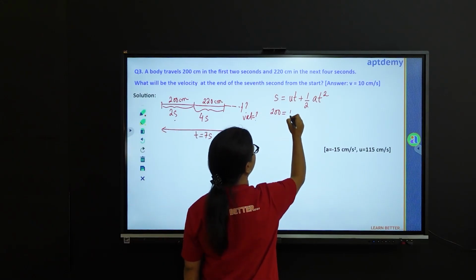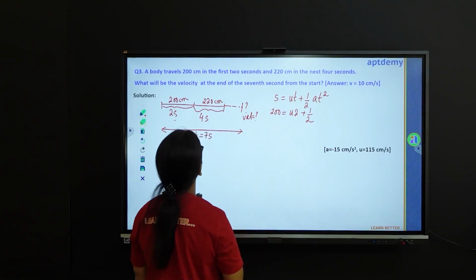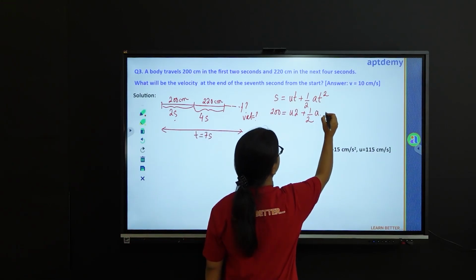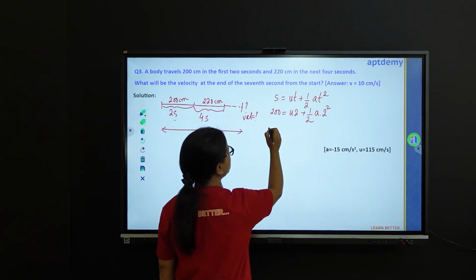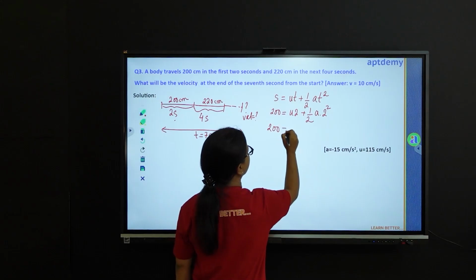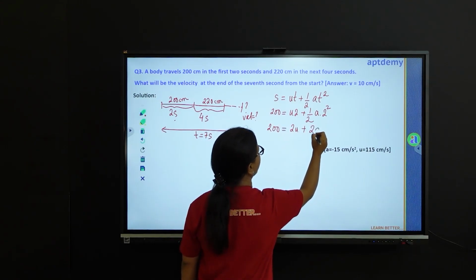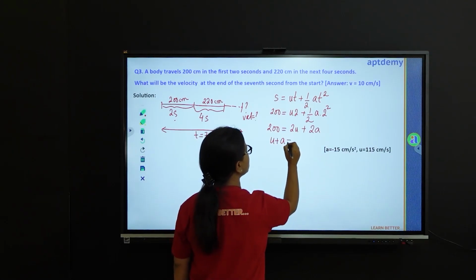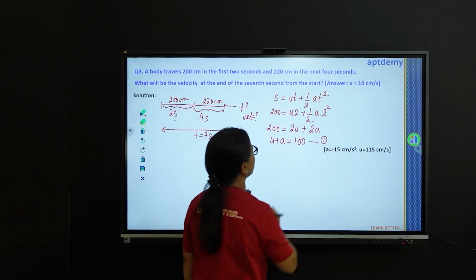So we have u times 2 plus half a, the acceleration, it's not given, times 2 square. So we have an equation 200 equals 2u plus 2a, or we can write u plus a equals 100. So this is one equation that we have in hand.